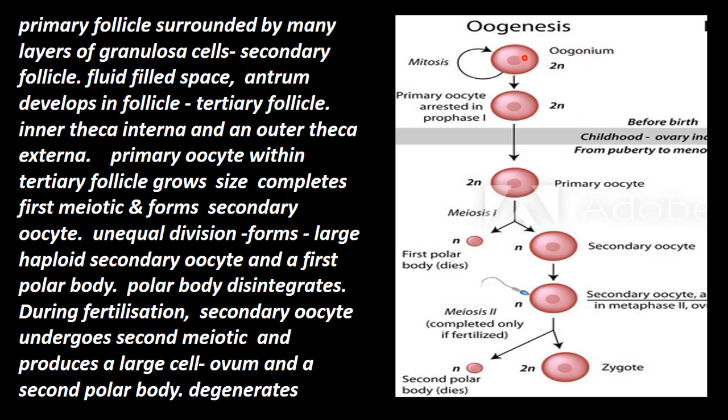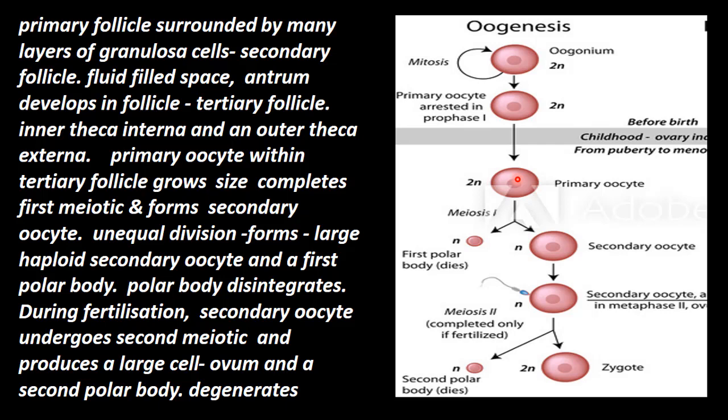But in the egg formation, this is the oogonium which undergoes mitotic division and produces the primary oocyte. It is arrested in the first meiotic division prophase 1. This is before birth. After birth, the childhood ovary is inactive, and from puberty to menopause this process continues.